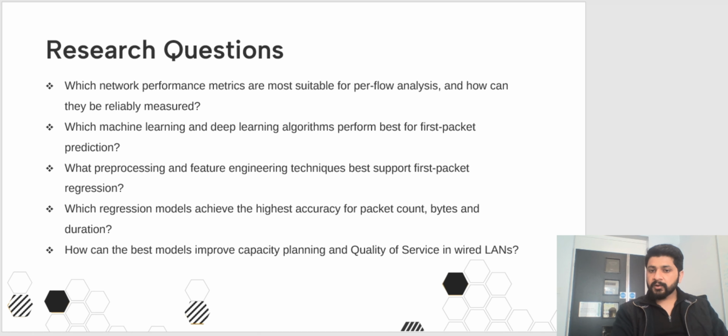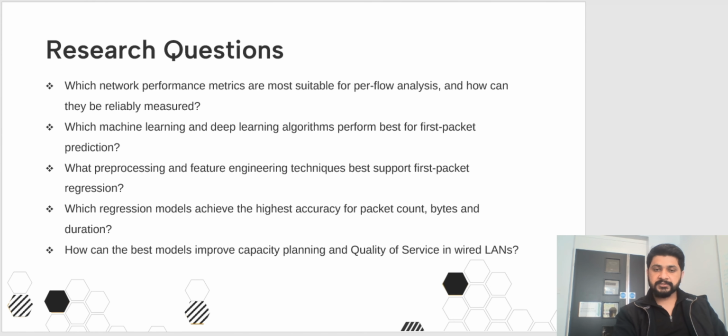To guide the work, I define five research questions. They mainly focus on which network performance metrics are more suitable for per flow analysis and how can they be reliably measured? Basically, which network measurements are most usable for predicting flow behavior? Then we have, which machine learning and deep learning algorithms perform best for first packet predictions? So I could identify which algorithm gives the highest accuracy and reliability.